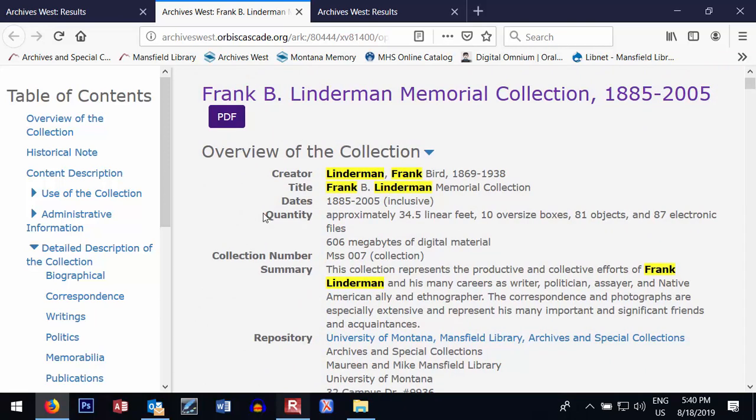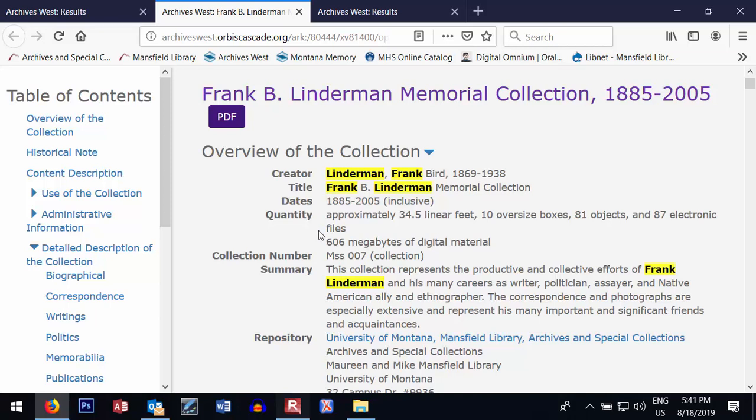And you can see that here in the overview. You can see who created it. You can see the date ranges of the materials in the collection, and you can see how large the collection is, approximately 34.5 linear feet. So that's over 60 boxes of material, 10 oversized boxes, 81 objects, this collection contains artifacts, and 87 electronic files. So that's quite a large collection.